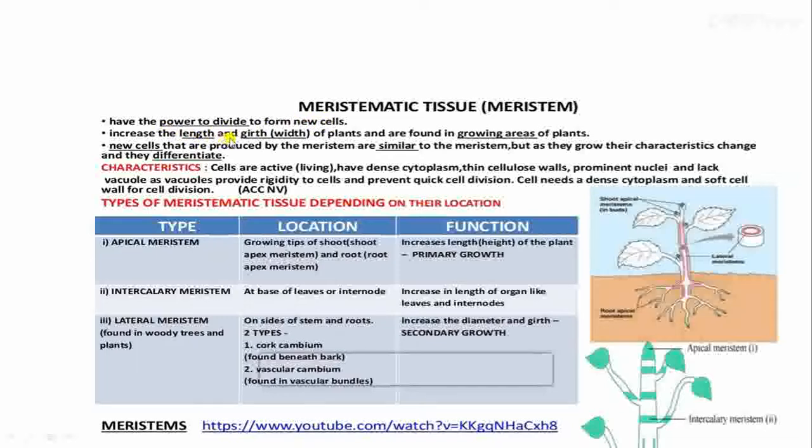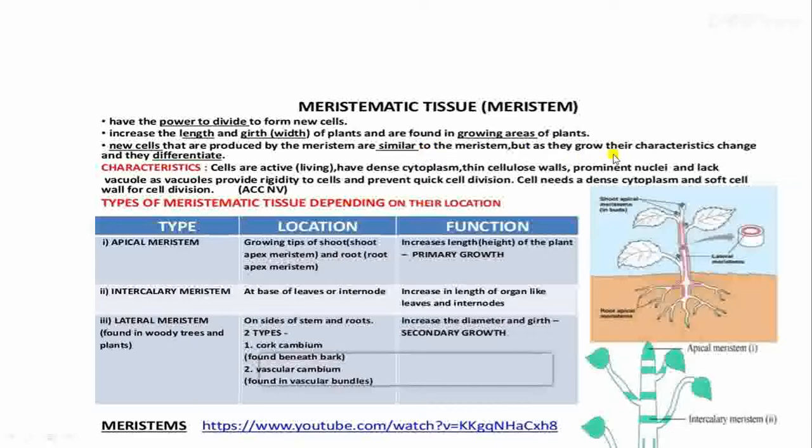So increase in length and girth, that means the height of the plant increases, and the thickness or girth or width of the plant increases, due to the meristematic cell division. So they are found in the growing areas of the plant. The new cells produced by the meristem are similar to the meristem. The daughter cells are the same because mitotic division takes place. We have learnt in mitosis the same number of chromosomes, and the cells are of the same kind, equational division, remember.